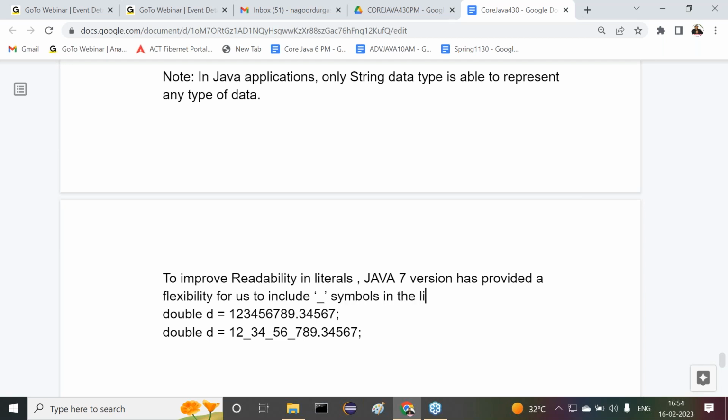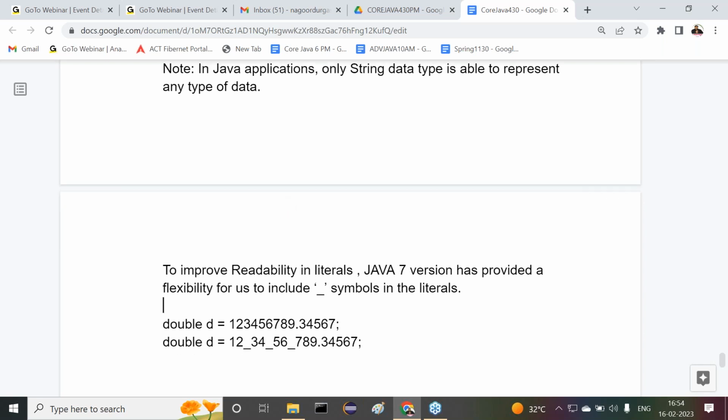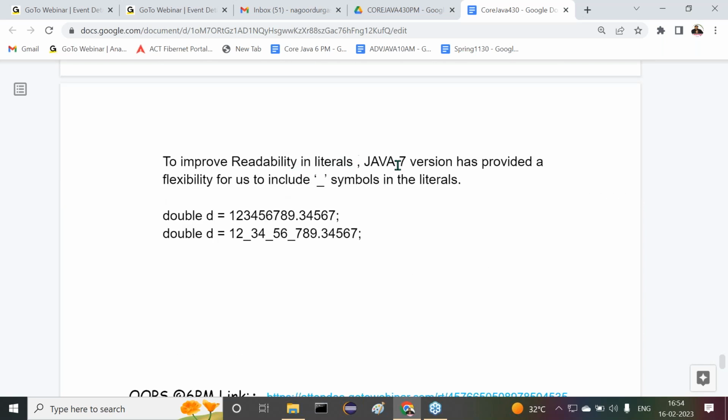To improve readability in literals, Java 7 version has provided a flexibility for us to include underscore symbols in the literals. For what purpose? To improve readability in literals.